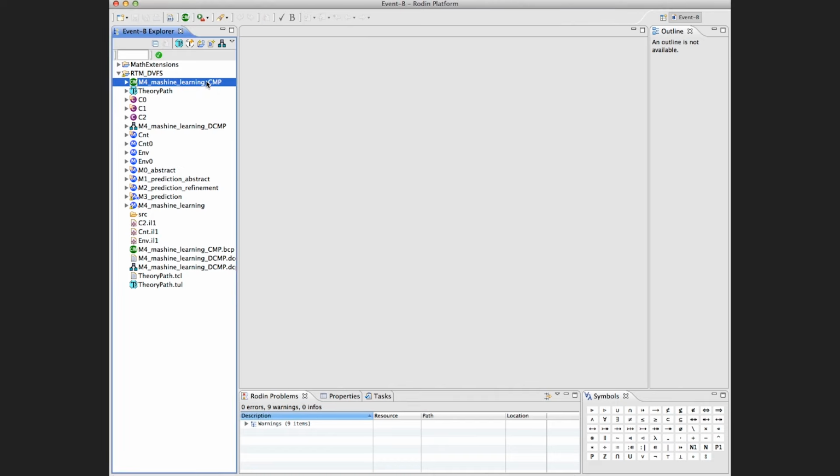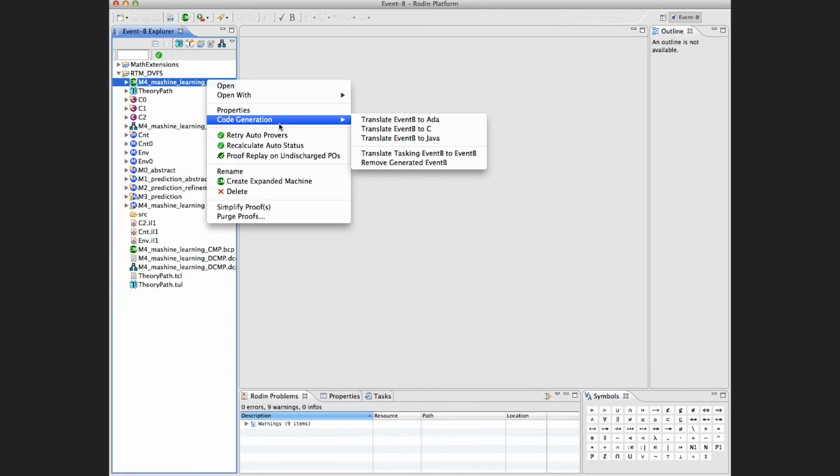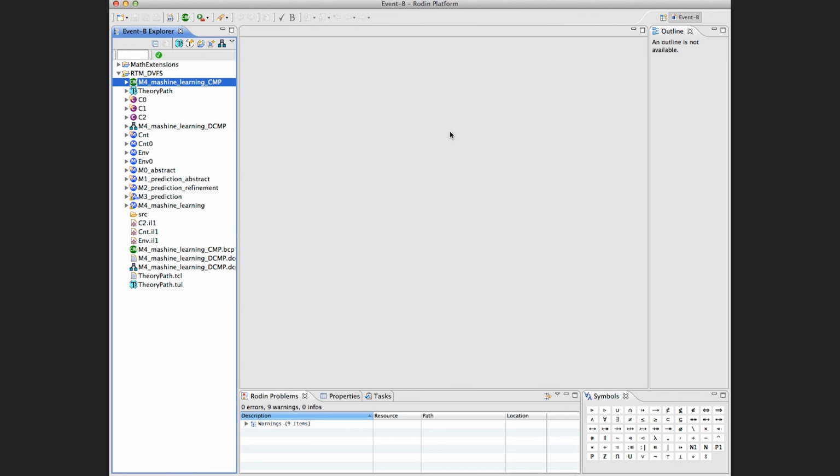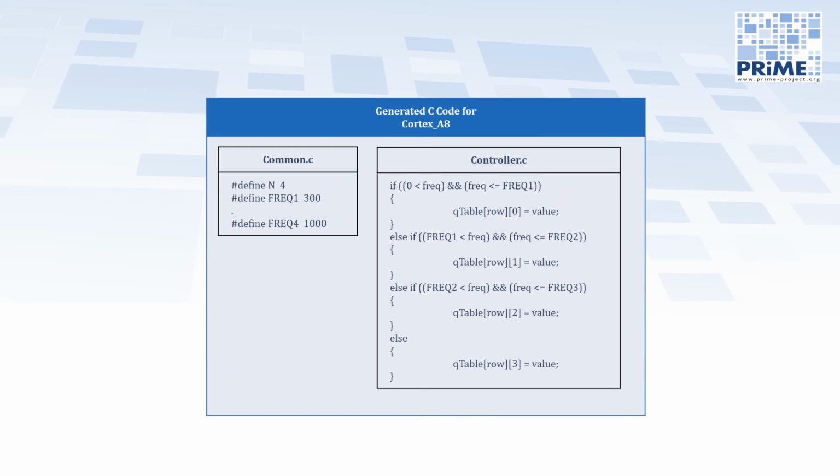The code generation is performed in the EventB toolset called Rodin. By selecting the code generation feature from the EventB model, you can choose between the destination languages. By choosing C, the runtime management C implementation is generated in a folder as part of the EventB model. The code generation result includes 2 files. The common.c file contains the data definition. Controller.c contains the C code of the runtime management algorithms.